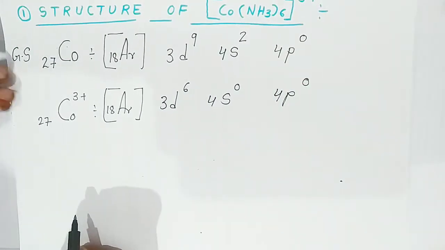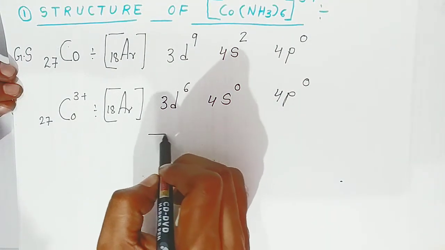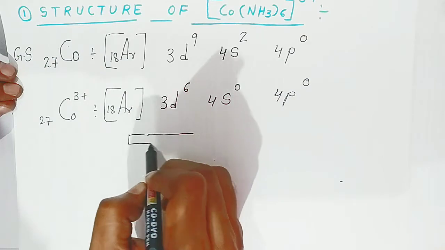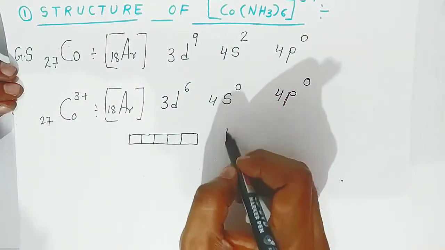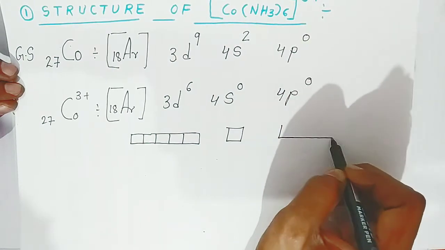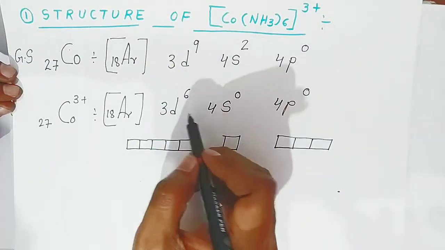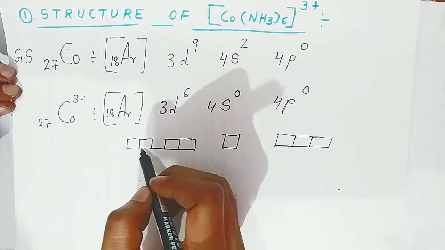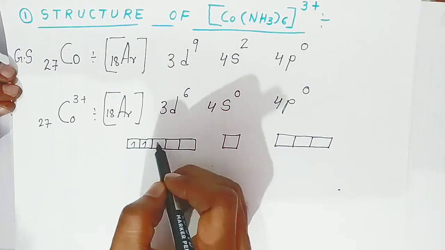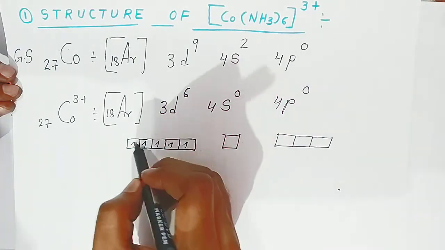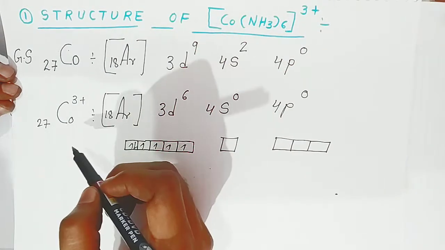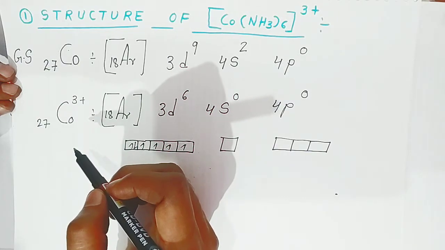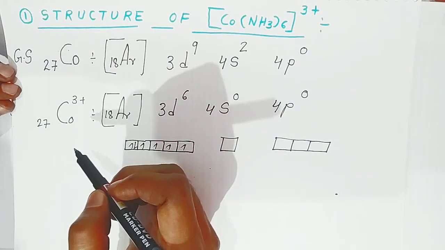Correct? Now students, when you write down the structure of 3d6, the d orbital has 5 sub-orbitals. Yes or no, students? Now 6 electrons, how are you going to distribute them? This is 4s, and p has 3 sub-orbitals. Correct? Now you are filling 6 electrons in the d orbitals. So first you have to fill single electrons in all d orbitals, then the pairing will take place. Correct, students? What happens, students, when ammonia approaches toward this cobalt 3+? The cobalt 3+ will go to d2sp3 hybridization, students.